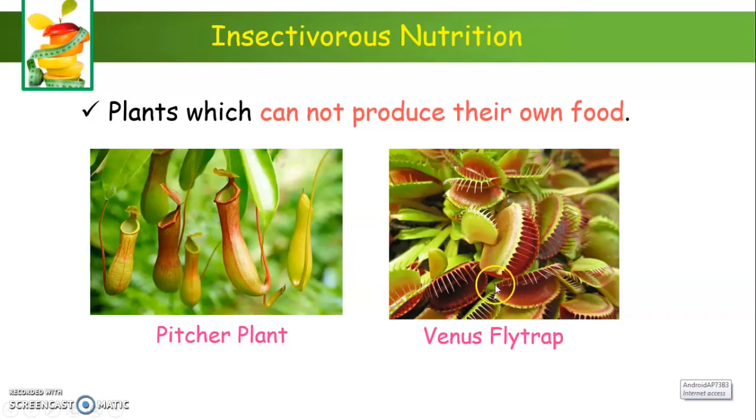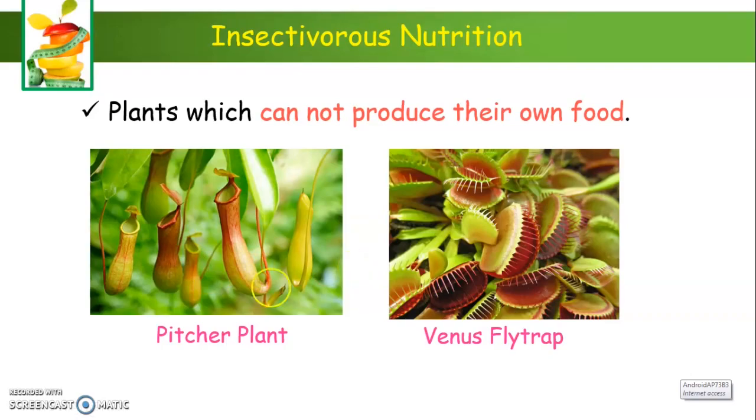Now, the question is, why do they need to eat insects? The reason is the need for conversion of complex matter into a form which can be used by plants. The job is done by bacteria such as Rhizobium. The process of conversion of complex nitrogenous matter into a simpler form such as ammonia that can be used by plants is called nitrogen fixation.